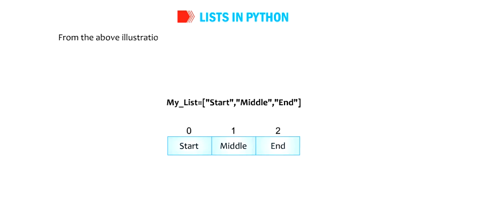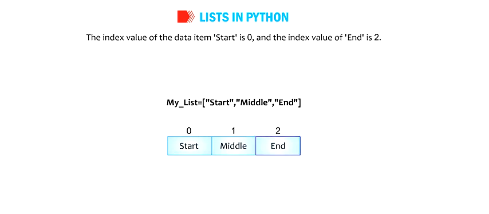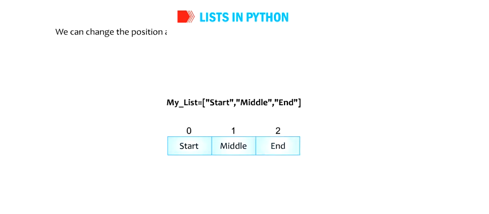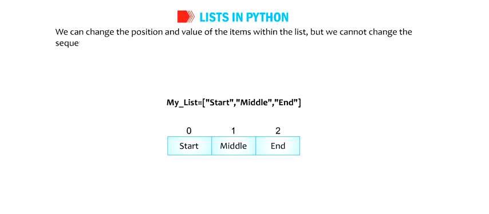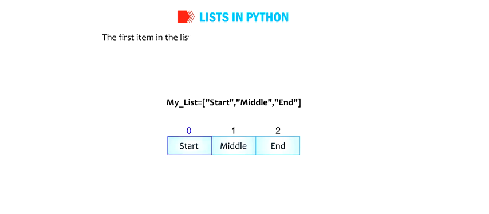From the above illustrations, we can see that each item in the box has a unique index value. The index value of the data item start is 0 and the index value of end is 2. We can change the position and value of the items within the list, but we cannot change the sequence of the index values of a list. The first item in the list will always have 0 index value assigned to it.